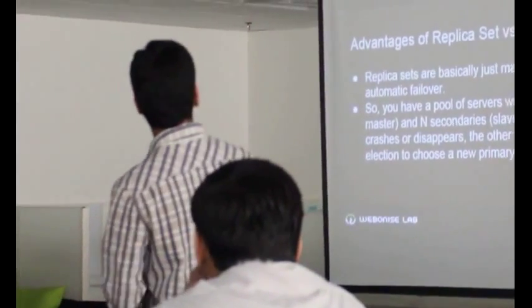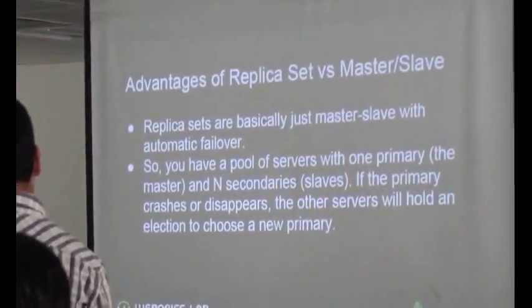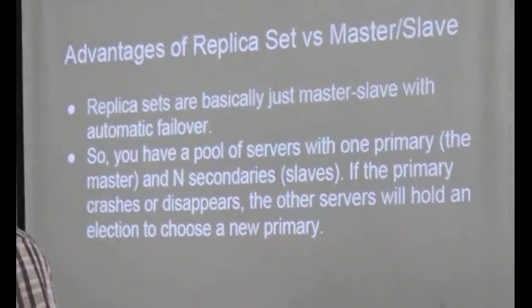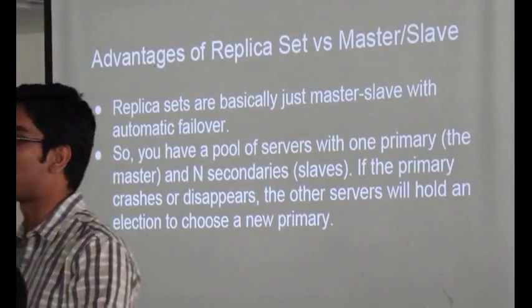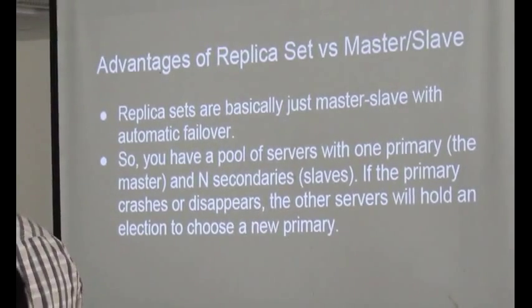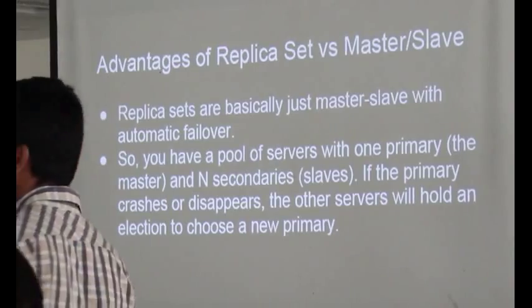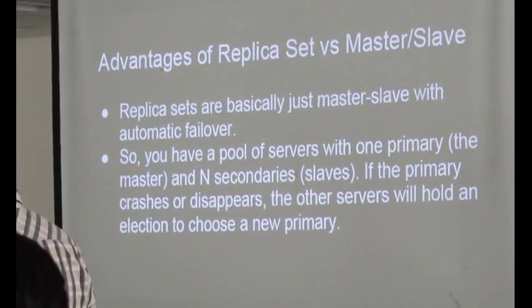So, the advantage of replica set versus master-slave. First of all, replica sets are basically just master-slave with automatic failover and disaster recovery. This is one of the best parts about the replication manager. You have a pool of servers with one primary, the master you can say, and n secondaries, the slaves you can say. If the primary crashes or disappears, the other servers will hold an election to choose a new primary.